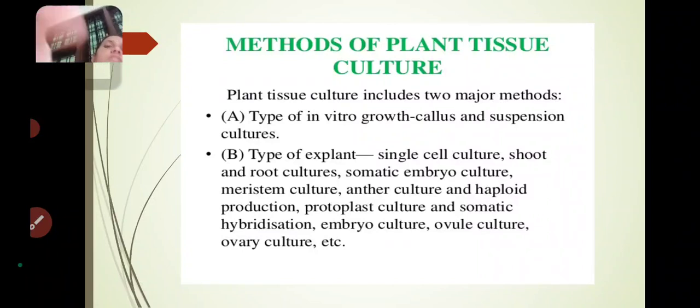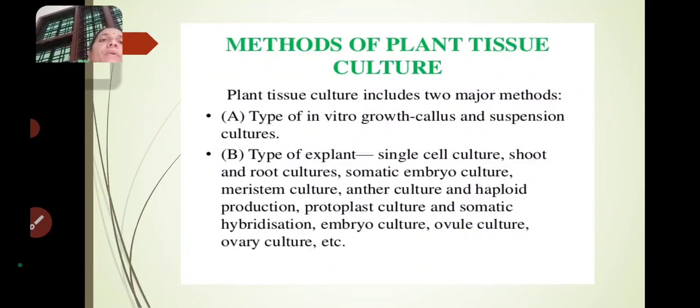Okay, ma? So types of explant culture: single cell culture, shoot and root cultures, somatic embryo culture, meristem culture, anther culture and haploid production, protoplast culture, somatic hybridization, embryo culture, ovule culture, ovary culture, etc. These will be cultured in the laboratory with the help of explant, nutrient medium, and sterile conditions.